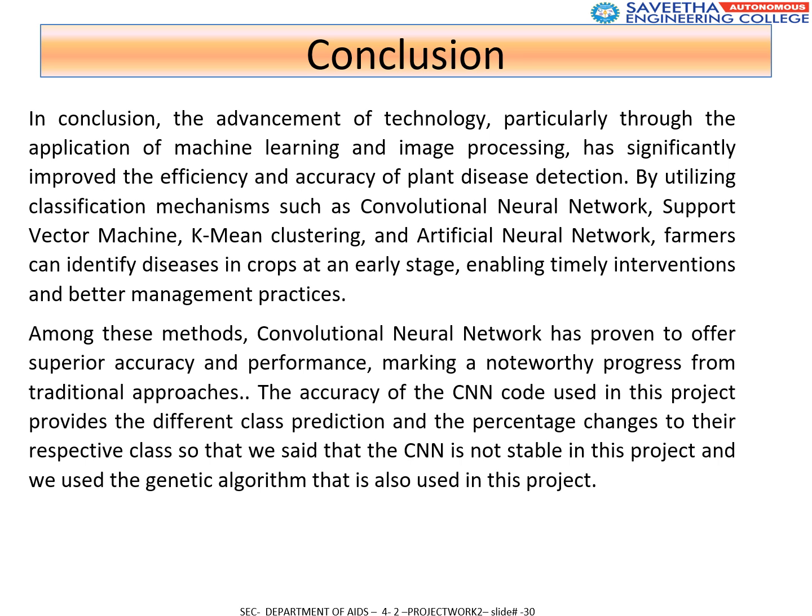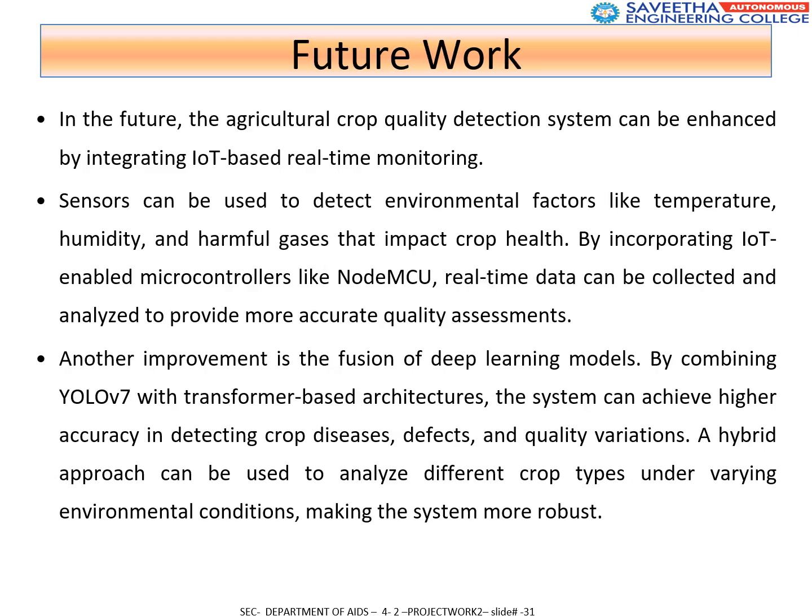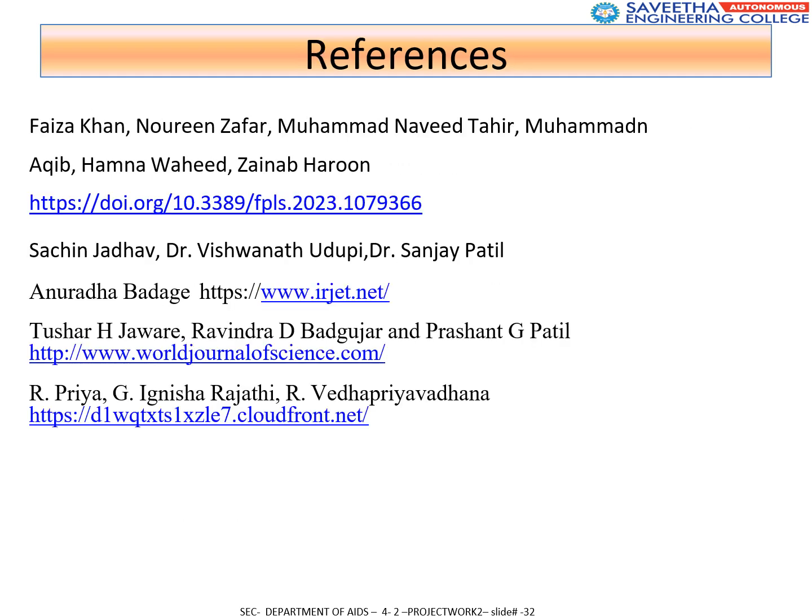Additionally, expanding the system to support multiple crop types will make it more robust and widely applicable. The presentation ends with the references citing research sources that contributed to the project.